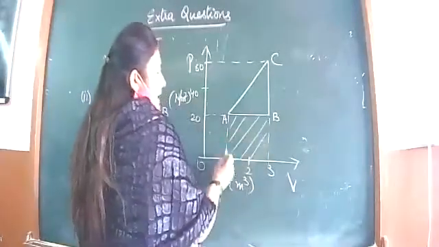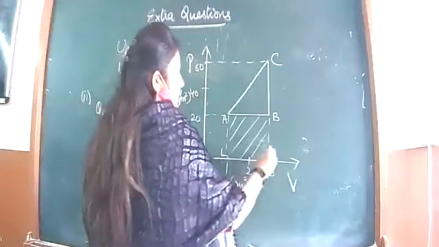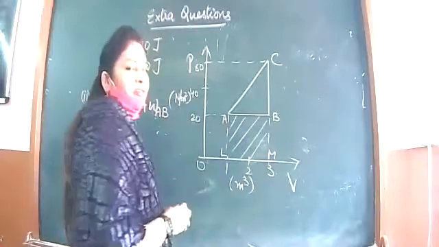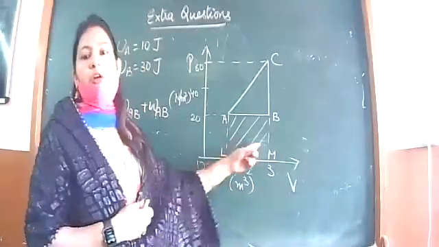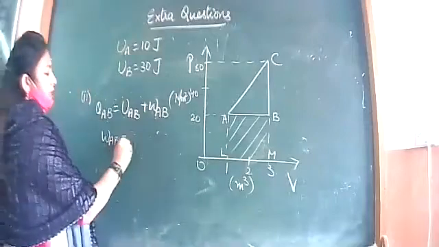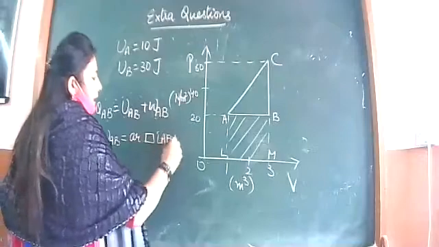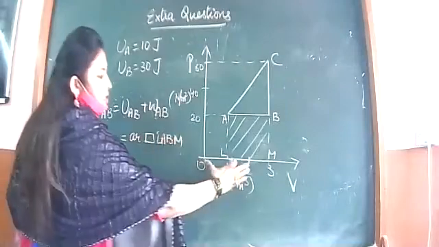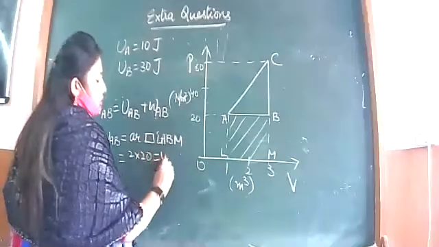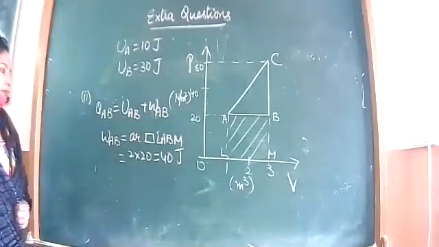So that means the area of this rectangle. Let us name these points L and M. So the area of rectangle LABM will give us the work done in going from A to B, right? So let us find the area of rectangle LABM. See, this is 2 and this is 20. 2 into 20, 40 joule. So 40 joule is the work done we have calculated.